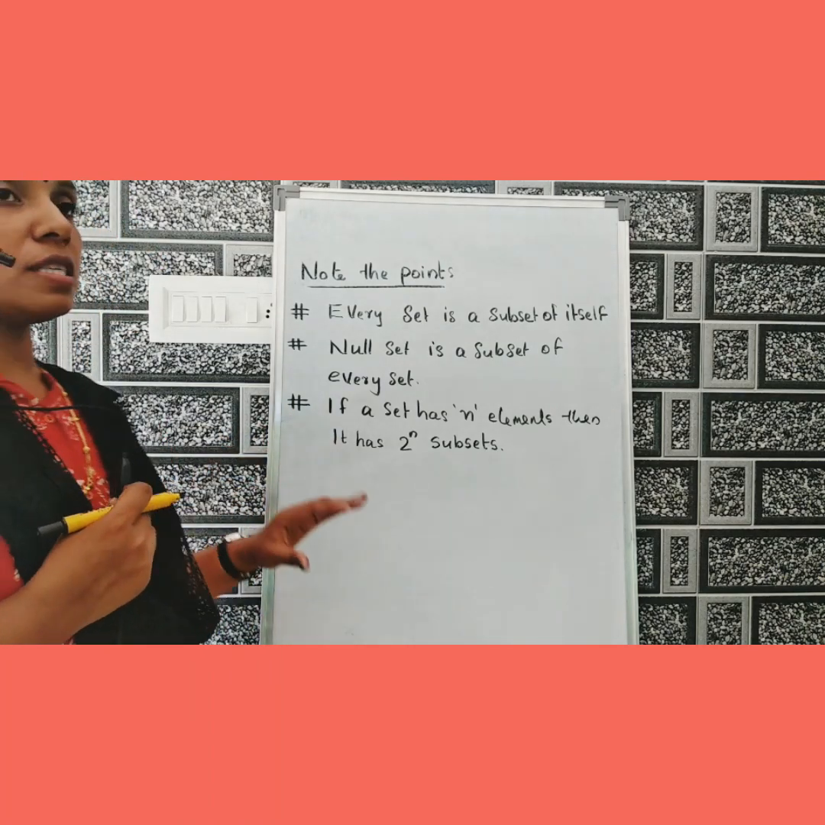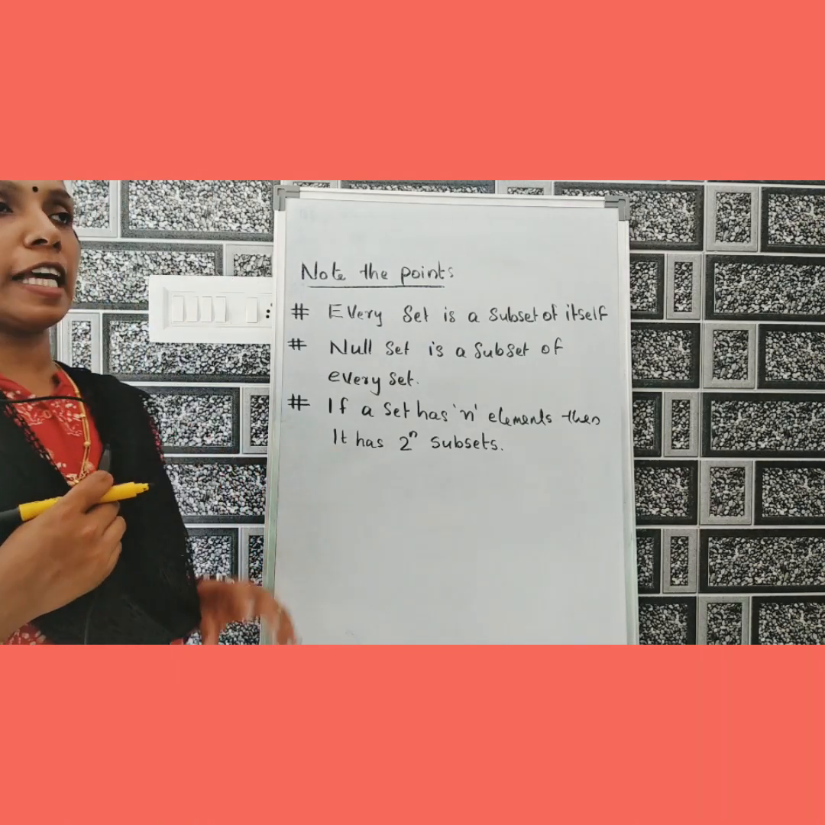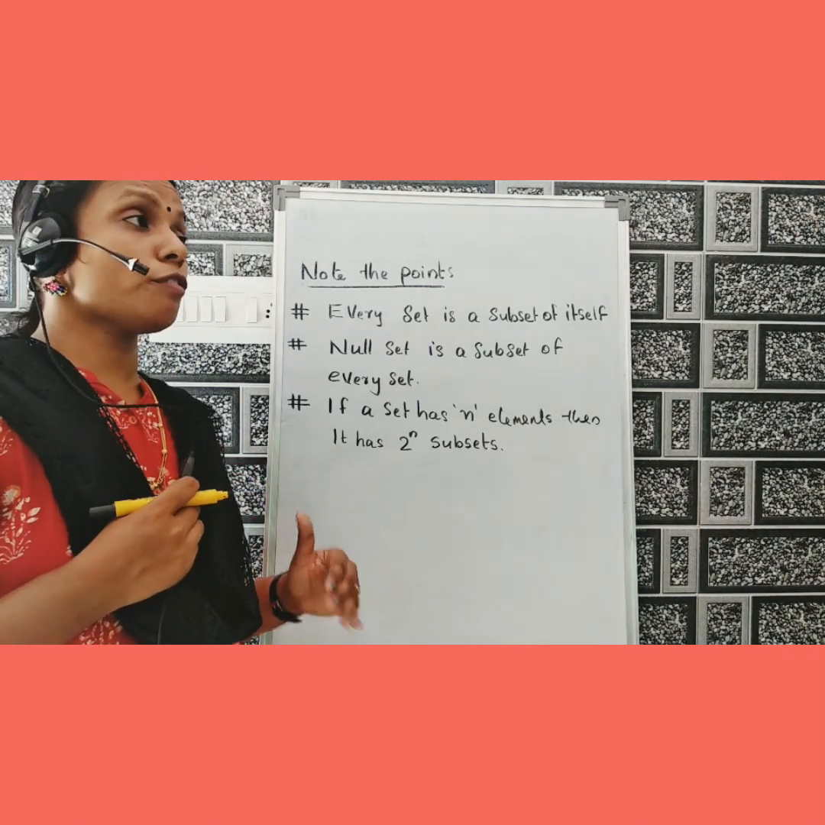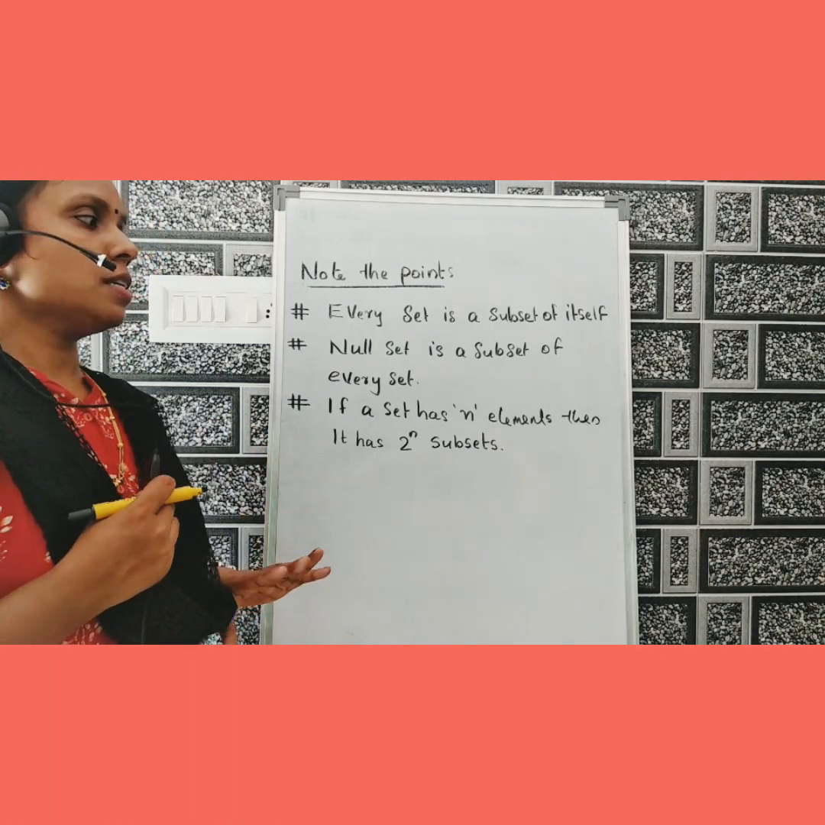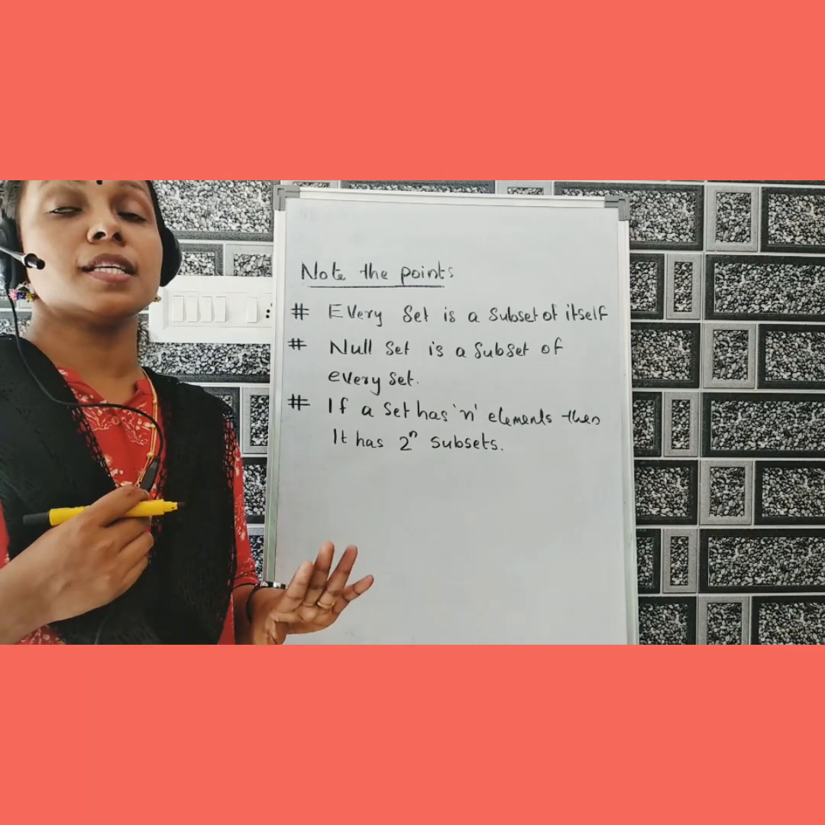Once more, every set is a subset of itself. Second point, null set is a subset of every set. Third point, if a set has n elements, then it has 2 raised to n subsets.